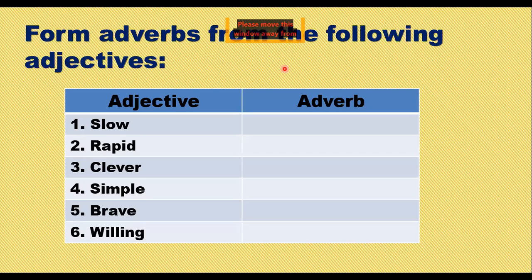Okay, clever. Can I have Hafsa Shehzad? Hafsa Shehzad, can you answer me what is the adverb for clever? Hafsa Shehzad only. I want Hafsa Shehzad to answer me. Cleverly. Thank you, Hafsa. Okay, simple. Can I have, let's see, who should answer me now? Can I have Abdullah Alam? Abdullah Alam, can you answer me?